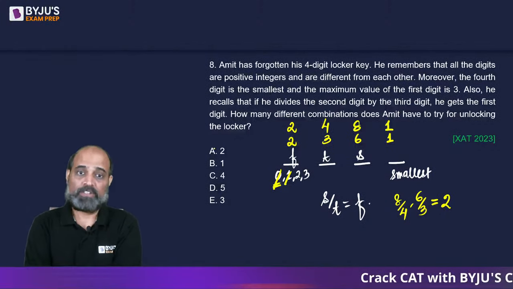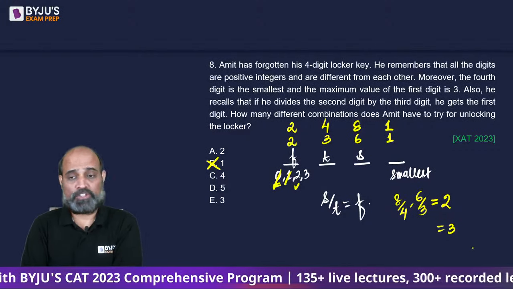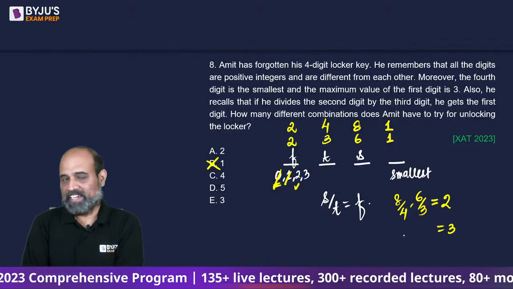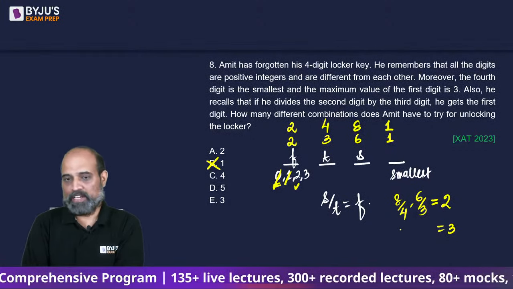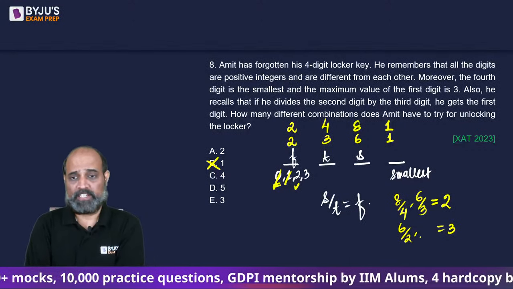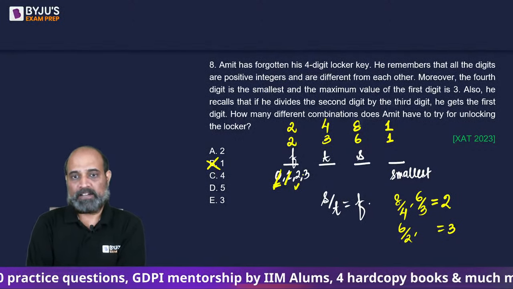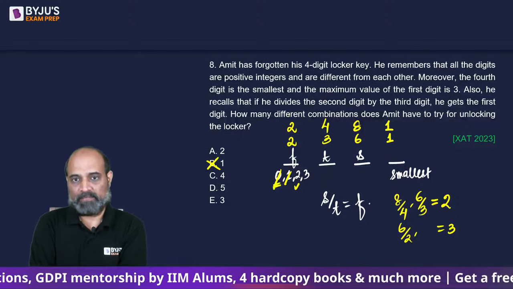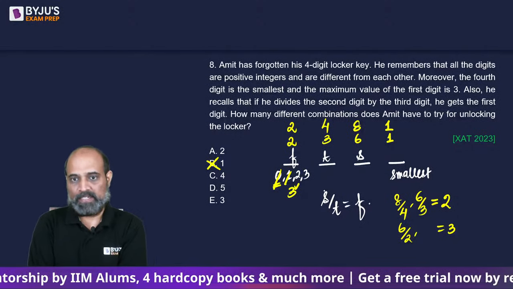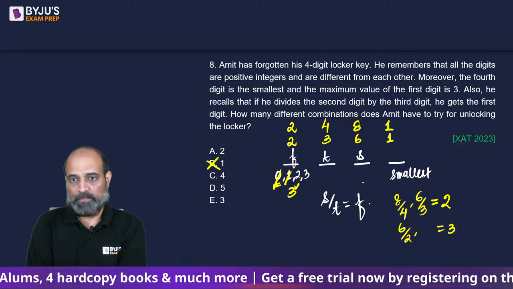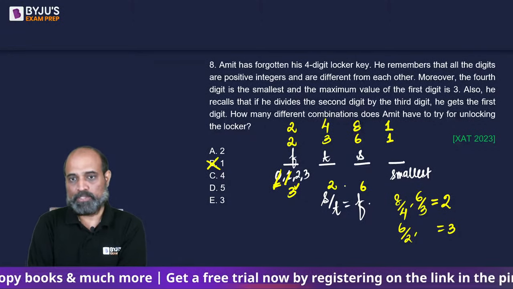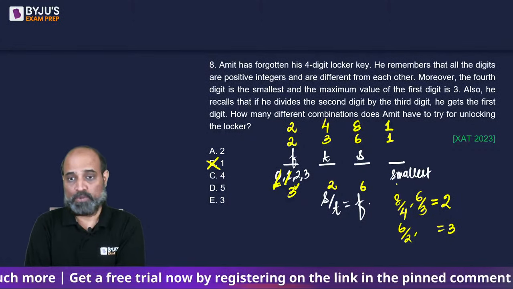Next is, what if the first digit is 3? Then second by third should also be 3. Of course, we cannot take 3 by 1. The next possibility is 6 by 2. Or the next possibility is 9, but we can't take 9 by 3, isn't it? Because if we write 9 by 3, then 3 repeats. So 6 by 2 is the next one. That means the first digit is going to be 3, second digit is going to be 6, third digit is going to be 2. And since the last digit is the smallest, 2 is already there, so it will be 1.